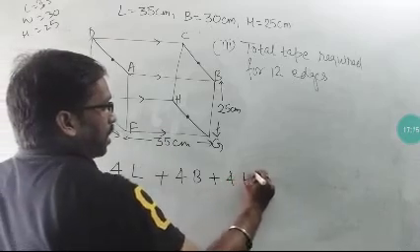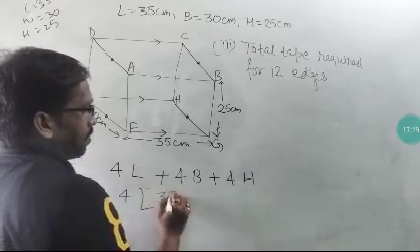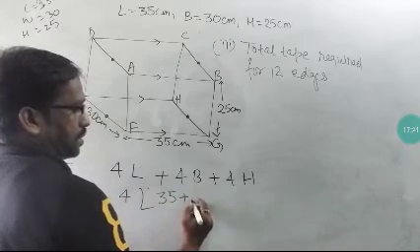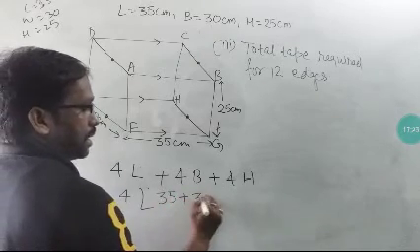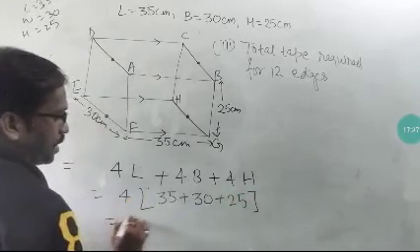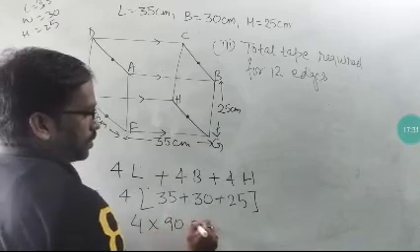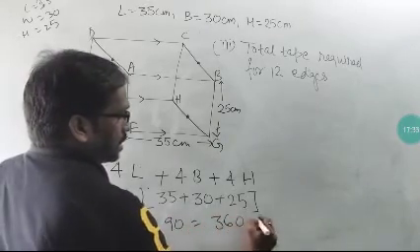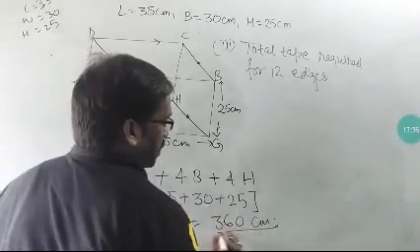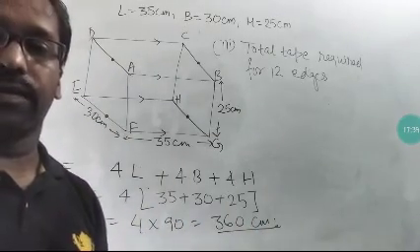So that is equal to, length is given, 4 into 35, plus I have taken 4 as a common factor, breadth is given 30, height is given 25. So total is 4 into 90, that is 360 centimeter, the total length of the tape required to do this here.